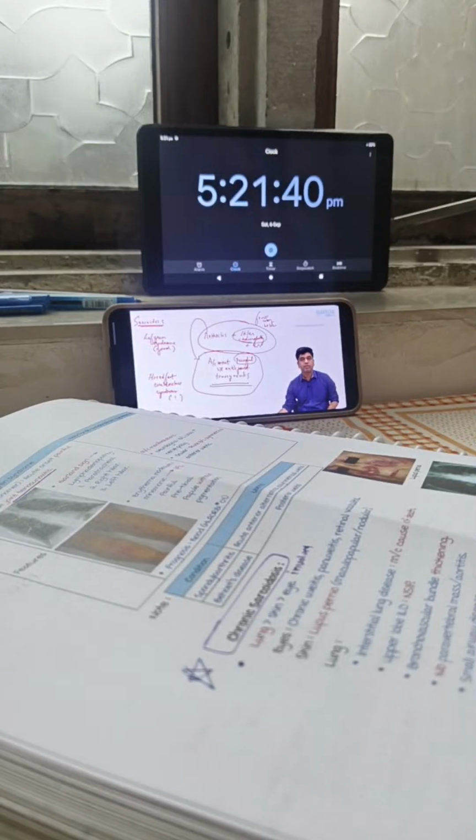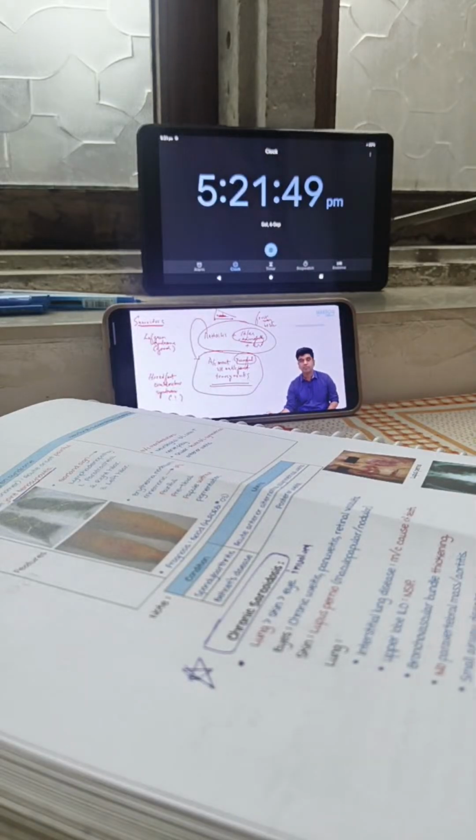Then hilar adenopathy goes part and parcel. And in hilar adenopathy, sometimes you will be having right hilum, left hilum, and right paratracheal also. This can form a triangle. This is called the Garland sign. Okay, so please try to keep it in mind. Right hilum, left hilum, right paratracheal. That is called Garland sign.